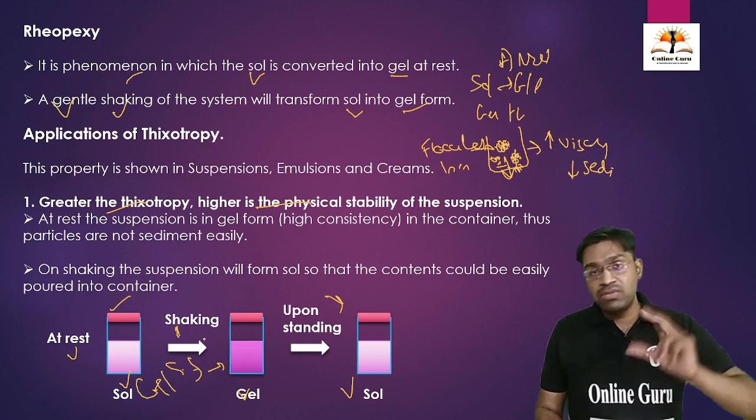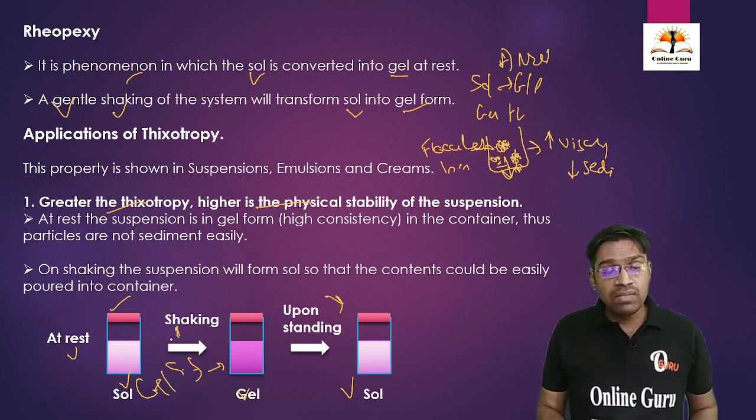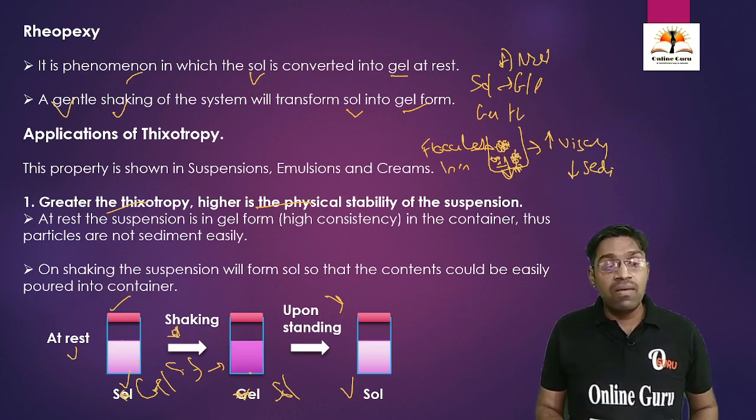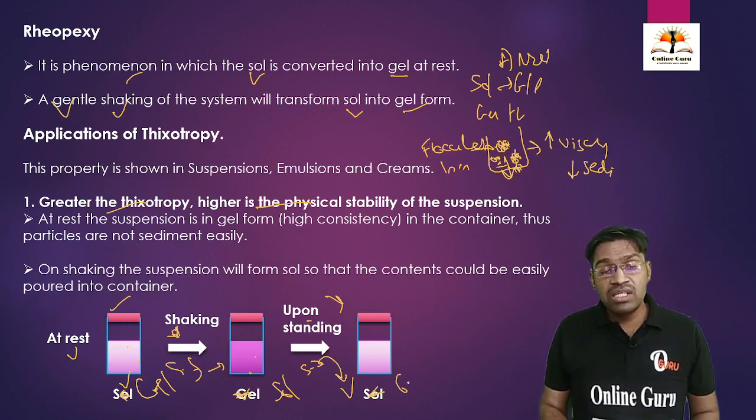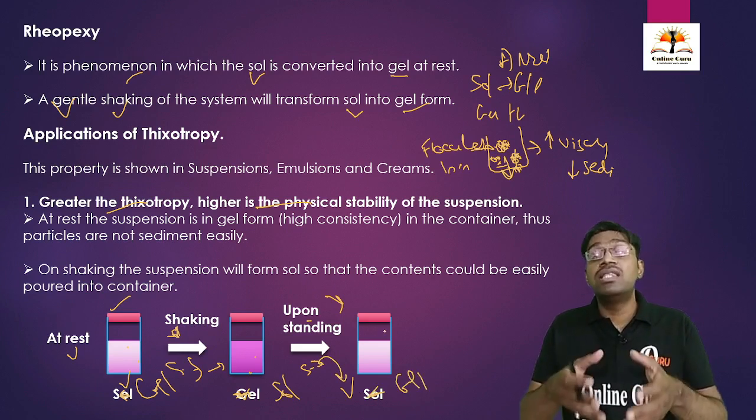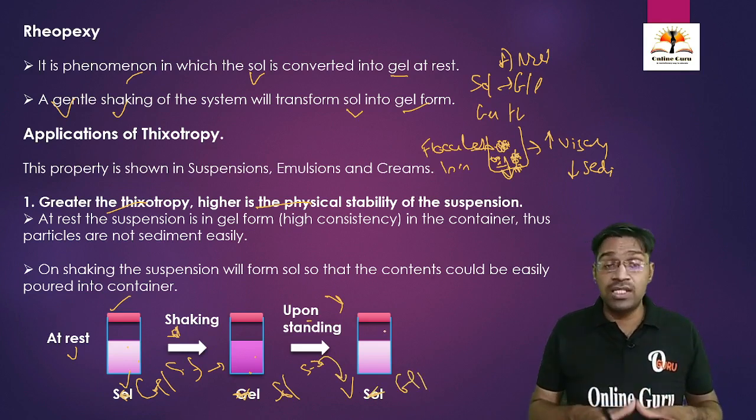When we apply some shearing stress, the bonds between the molecules in this gel are going to break down, and it is going to convert into sol form. The suspension that was in the gel form is going to convert into sol form, meaning the more viscous formulation is going to convert into a less viscous formulation. Upon standing, meaning removal of the shearing stress, there is again a development of cohesive forces and intermolecular forces, which convert the solution form back into the gel form. This is how thixotropy plays an important role in the flocculated suspension.